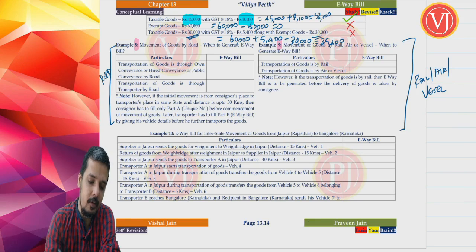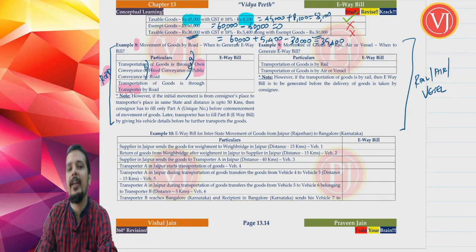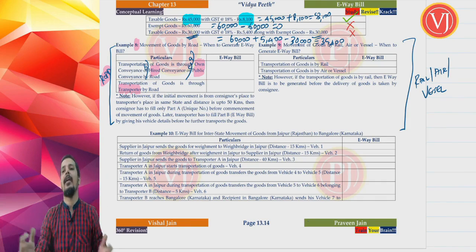Let us focus on movement of goods through road. It is through your own conveyance or hired conveyance or public conveyance. You have taken the entire vehicle on hire or public conveyance, first category. Second category, it is through a transporter. You are not taking the goods through your own vehicle or a hired vehicle that you have full control of, or a public conveyance like say bus, right?